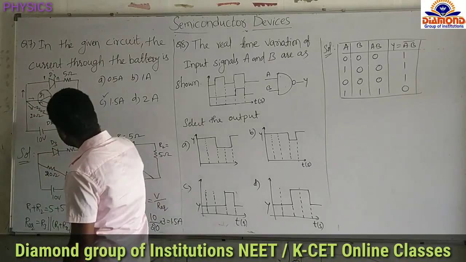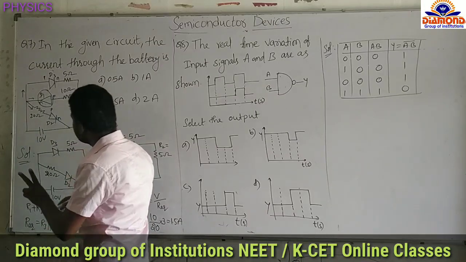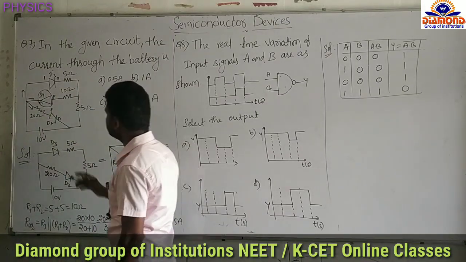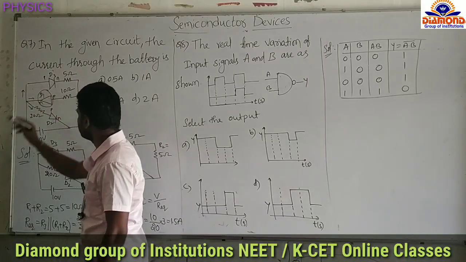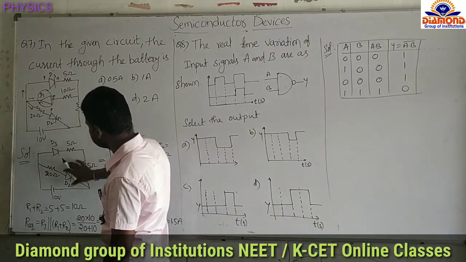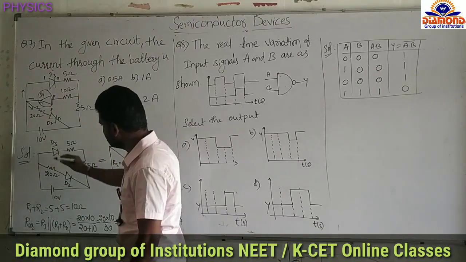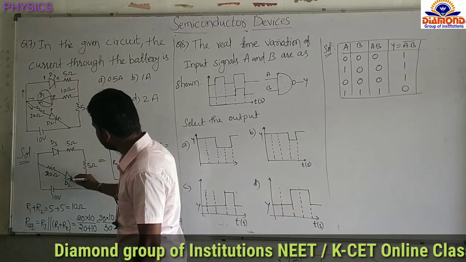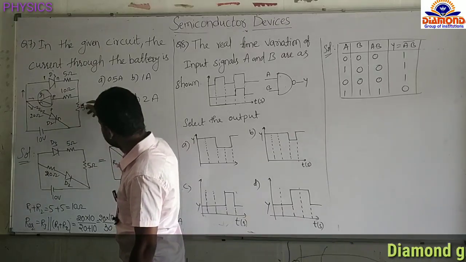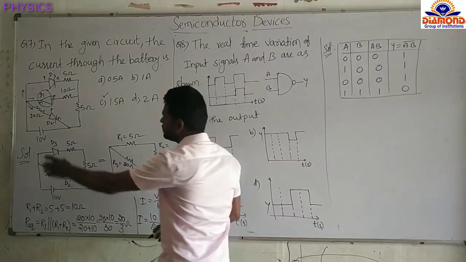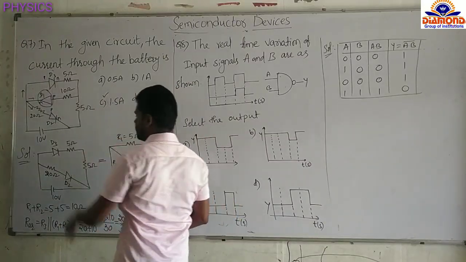Okay, see now here D2, D3, these two are in forward bias and D1 is in reverse bias. Reverse bias means this branch should become open circuit. So now I am redrawing this diagram here. I am removing this branch. After removing that branch, remaining D3 diode is there, D2 diode is there. Here resistance 5 ohm, here resistance 5 ohm, here resistance is 20 ohm. I am removing this branch. Why? Because the diode is in the open circuit.